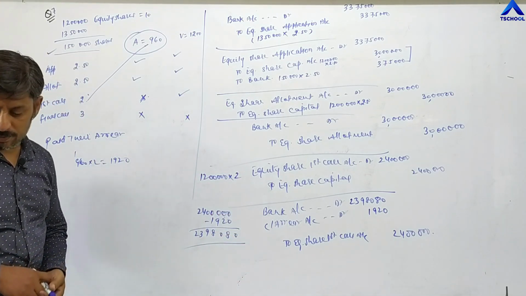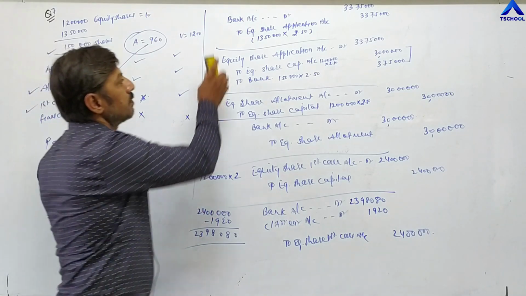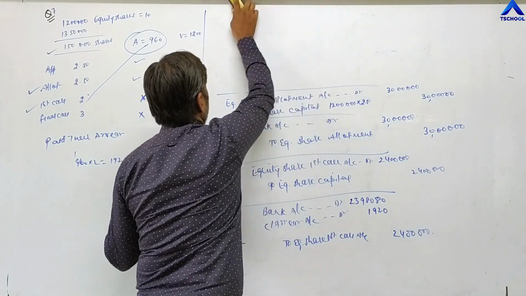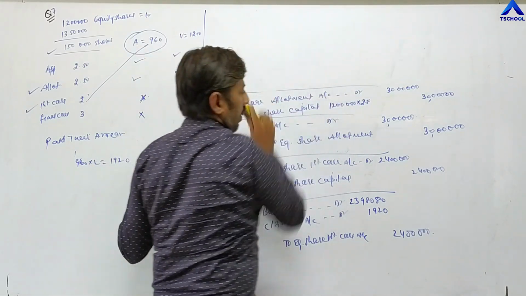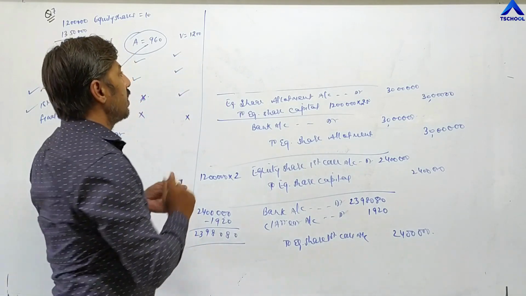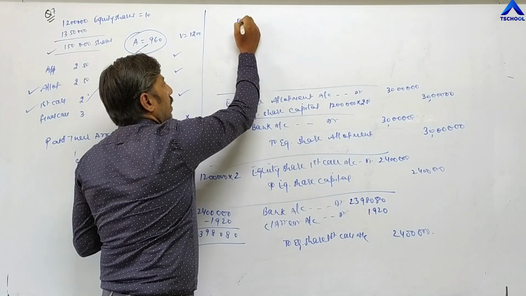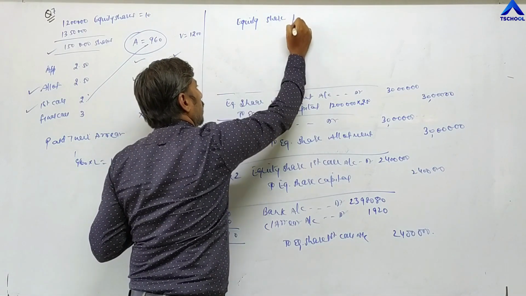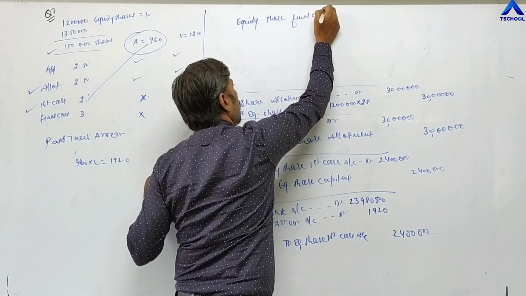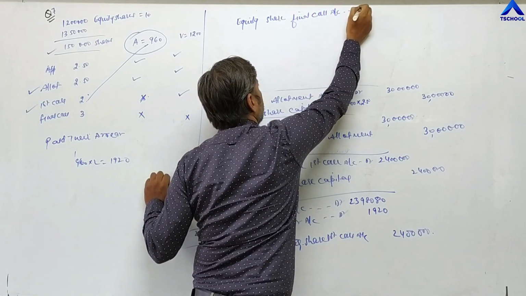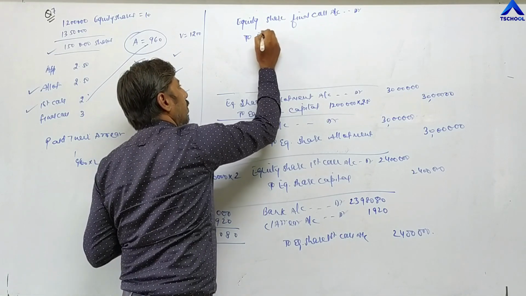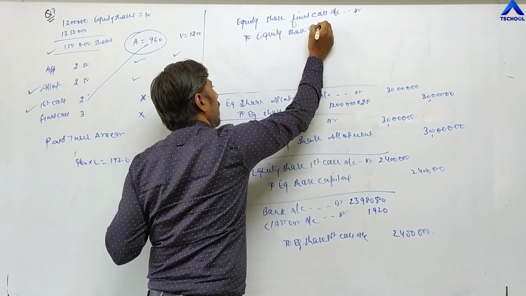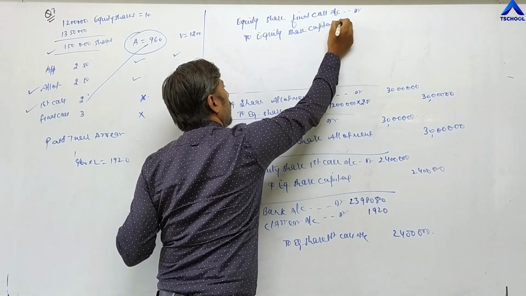Now the final call, the last installment. For the last installment, the final call, the entry is: equity share final call account debit, to equity share capital account.